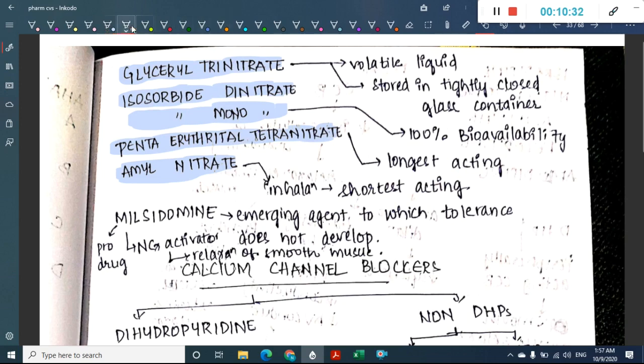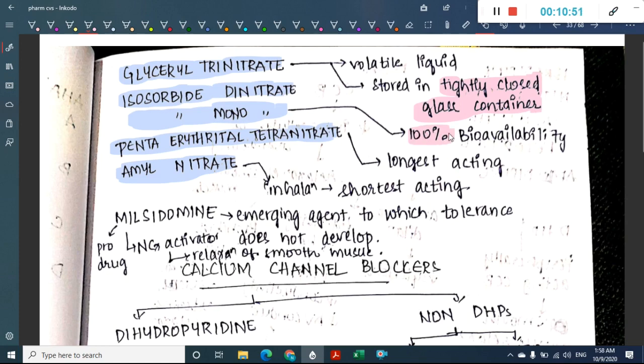So what are the features of them? If you see glyceryl trinitrate, it is a volatile liquid and it is stored in a tightly closed glass container.